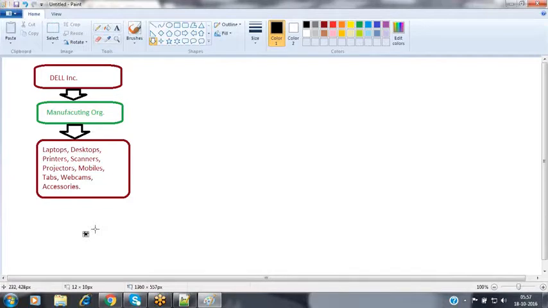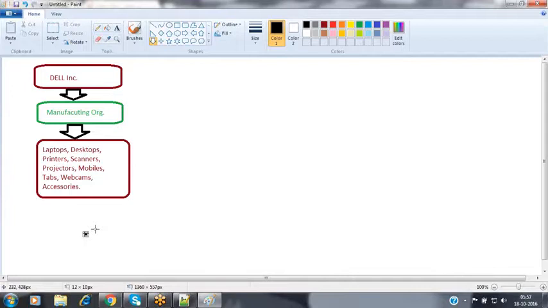So now we know what are the next models of laptops that we have designed and what are the features that we have introduced. What is the price of that product and how the model will look like. And then what will be the discounts that we are offering on the product. What are the services that we are offering on the product. As a Dell employee, we know that.